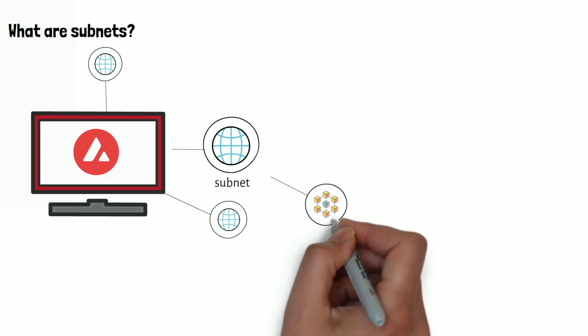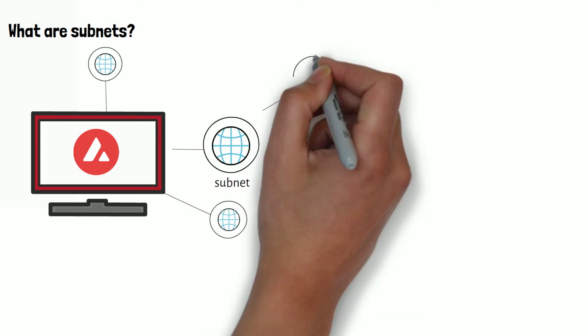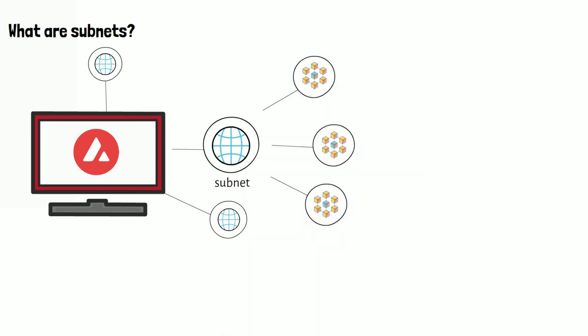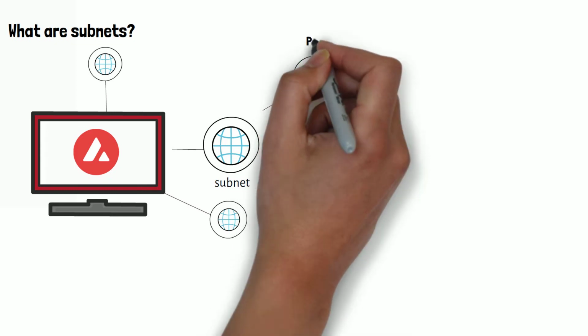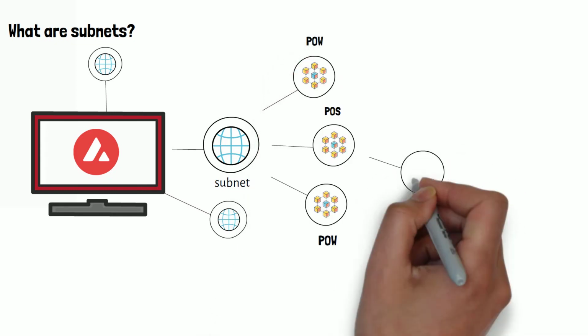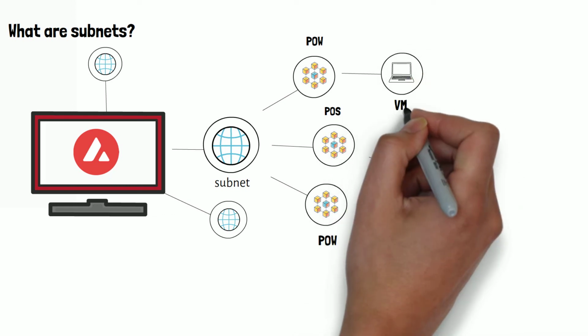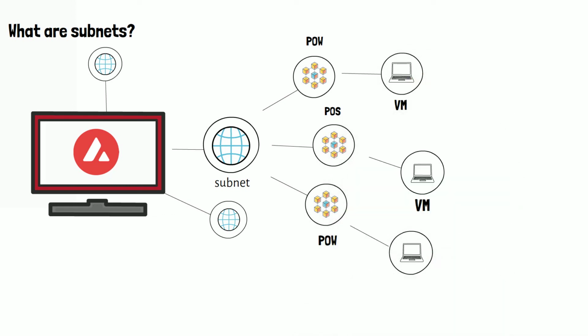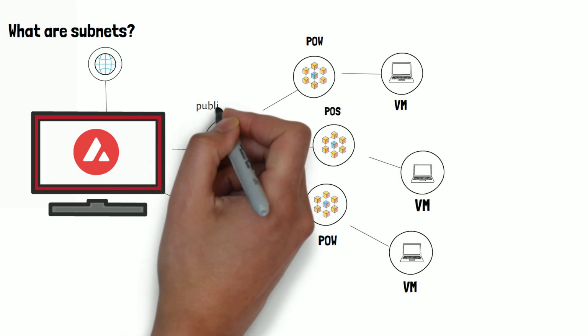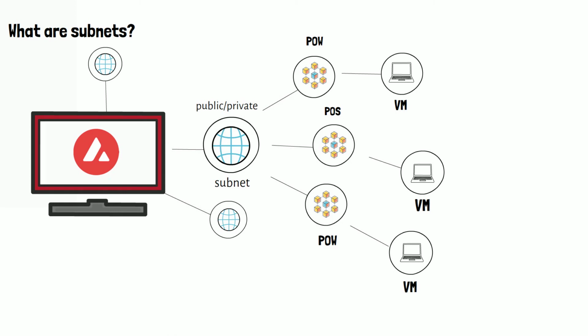Each subnet can have multiple blockchains just like the primary Avalanche network. Secondly, each blockchain in a subnet can have its own consensus mechanism. This means if you are creating one, you can pick proof of work or proof of stake depending on your needs. Another really cool thing is that each subnet can have its own virtual machine. You can copy the Ethereum virtual machine just like the primary chain did. Another important thing about these subnets is that they can be permissionless or permissioned. This means they can either be public or private blockchains.